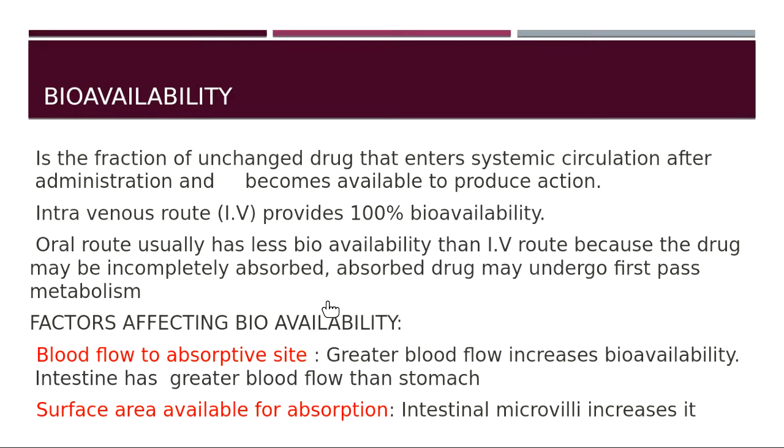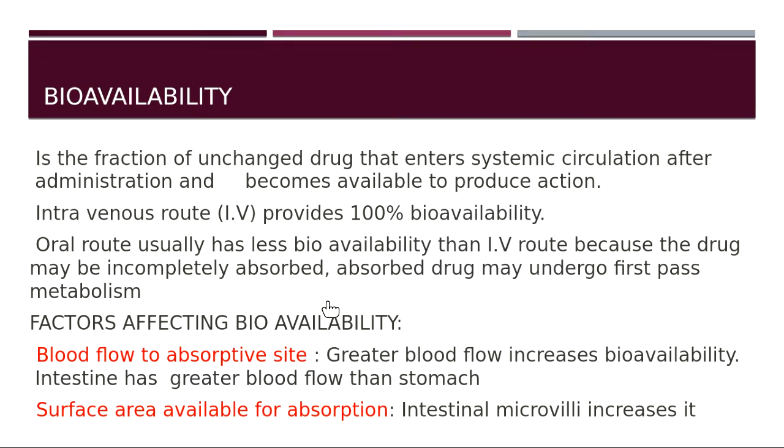There are certain factors which can either increase or decrease the bioavailability. The first important factor is blood flow to absorptive sites. So if there is too much blood flow to the site from where the drug has to be absorbed, then the bioavailability will be more because more drug will be taken into the blood.